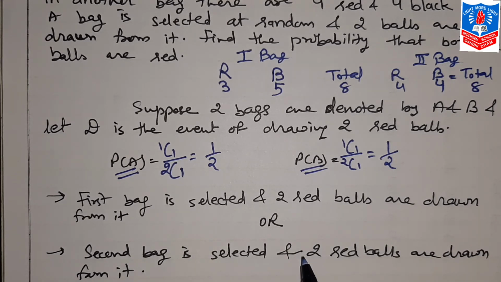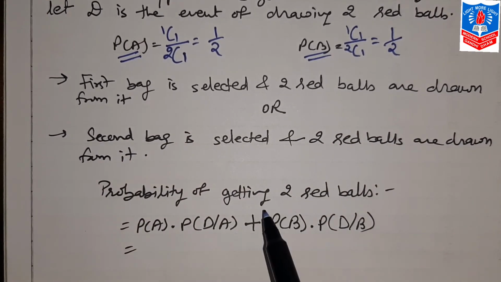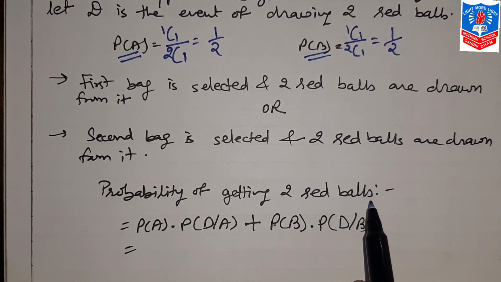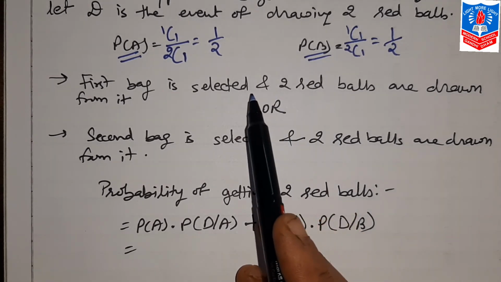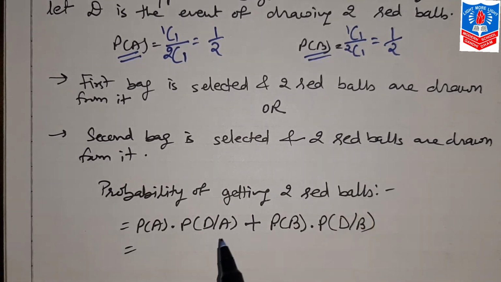So this way, how we write this, probability of getting 2 red balls is probability A into probability D by A. This D by A is what? That probability D, that is first bag, from that 2 red balls are drawn, but on condition that first bag is selected. That is why this will be conditional probability.